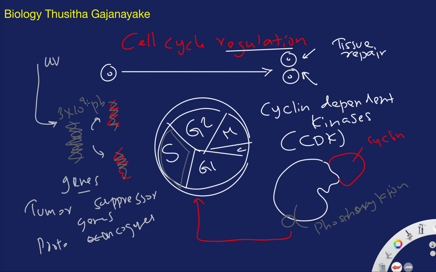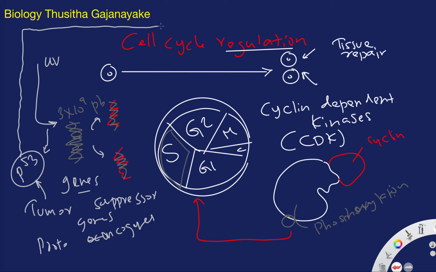So let's take one example. Let's say there's DNA damage. This DNA damage is detected by a tumor suppressor gene called P53. This gene is sometimes referred to as the guardian of the genome. So it protects the whole genome. This P53 gene is activated upon damage to the DNA. And then this P53 gene is expressed to make proteins. These proteins are known as cyclin dependent kinase inhibitors.